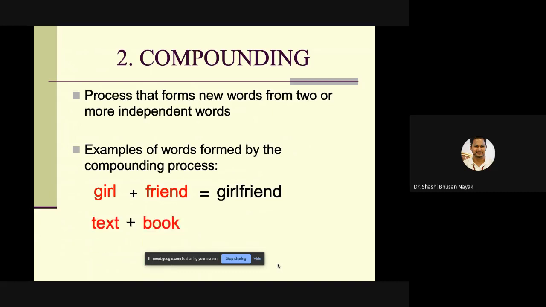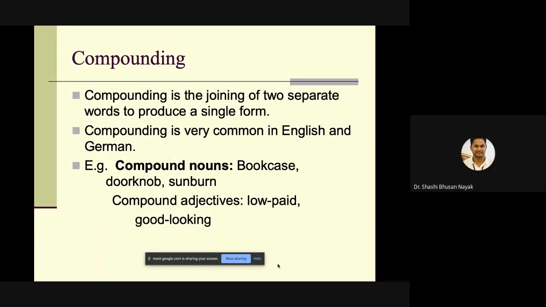Then there is another concept in morphology, that is compounding of morphemes. A process that forms new words from two or more independent words, like girl plus friend, girlfriend, text plus book, textbook. This is pretty simple. Actually all of us do know these things, but the technicalities of this particular concept we didn't know. We have been using these kinds of words in our day-to-day English, but we are not thorough about the technical aspects of morphology.